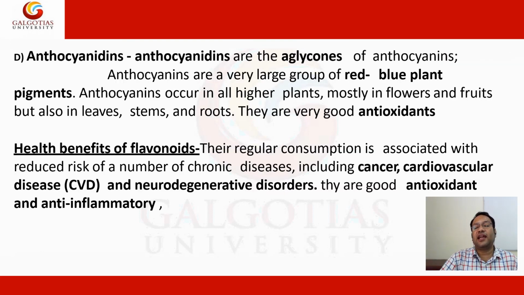Cyanidin. Anthocyanidins are the aglycones of anthocyanins. Anthocyanins are a very large group of red-blue plant pigments. Anthocyanins occur in all higher plants, mostly in flowers and fruits, but also in leaves, stems, and roots. They are very good antioxidants.